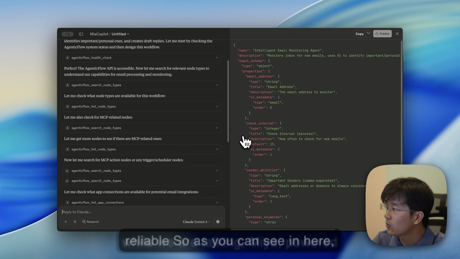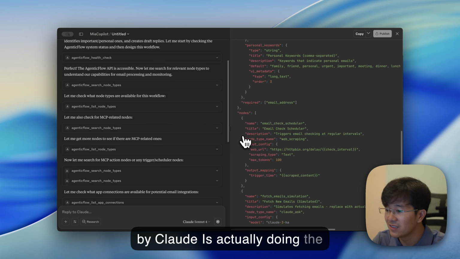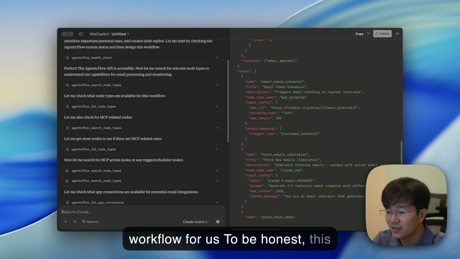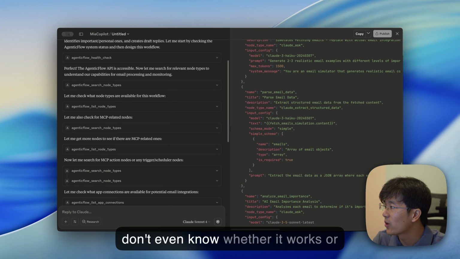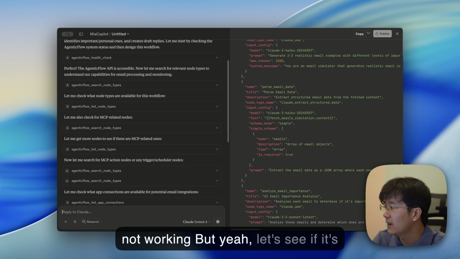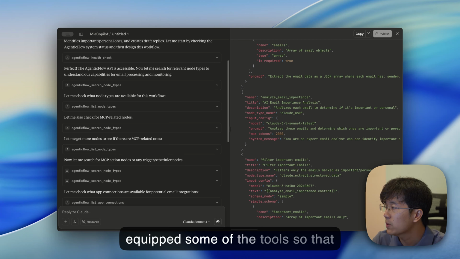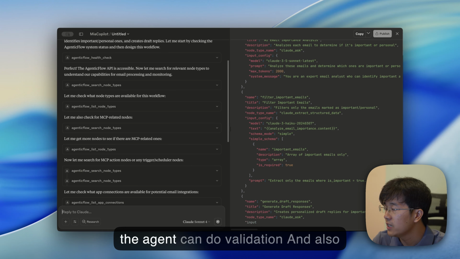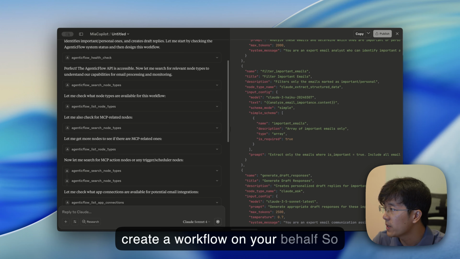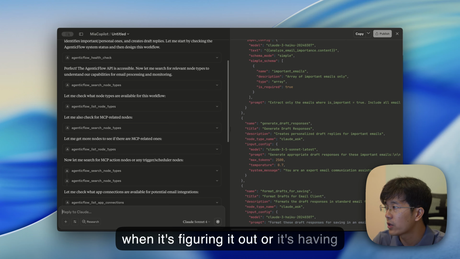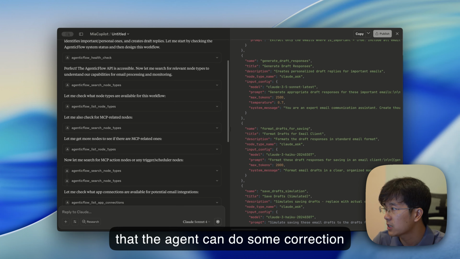As you can see in here, while we are talking, Mia, powered by Claude, is doing the workflow for us. To be honest, this prompt I have never tried before, so I don't even know whether it works or not. But yeah, let's see. We also equip some tools so that the agent can do validation and create a workflow on your behalf. When it has some error, it will show the error so that the agent can do some correction as well.